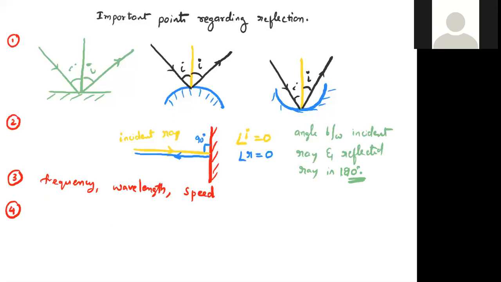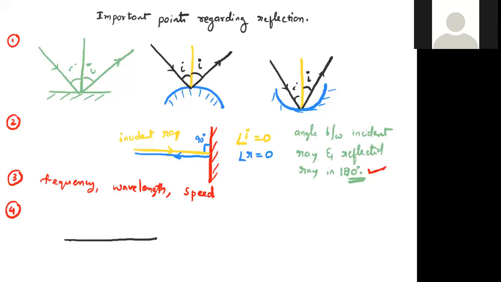Now, if light falls on a surface, what is the deviation of the light ray? Just now I told you the angle between incident ray and reflected ray is 180 degrees. That means the incident ray was deviated by 180 degrees after falling on the surface. Initially it's going straight and it was turned back. That's why the light ray was deviated by 180 degrees. Suppose I incident with some angle, what is the deviation of the light ray? We can draw a diagram here.